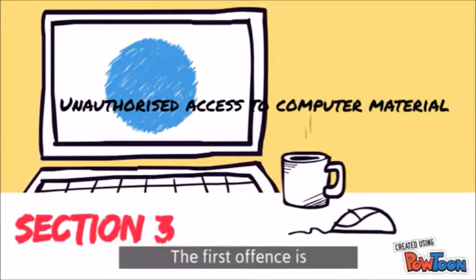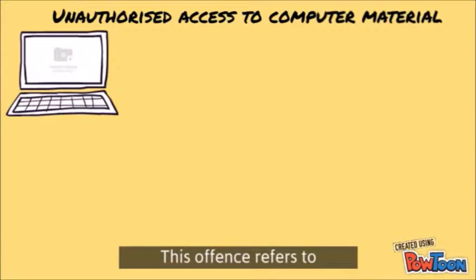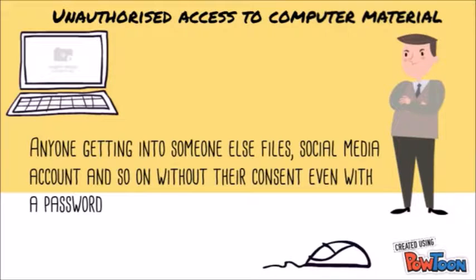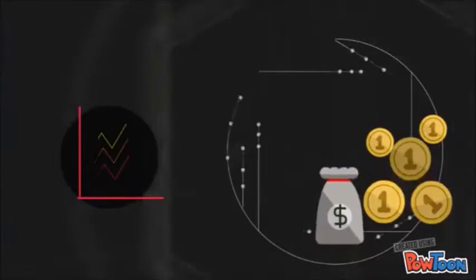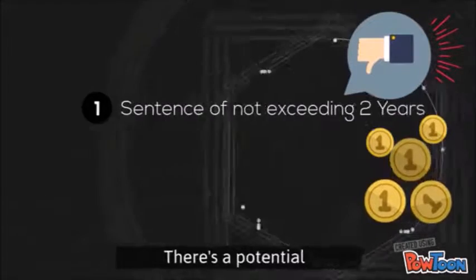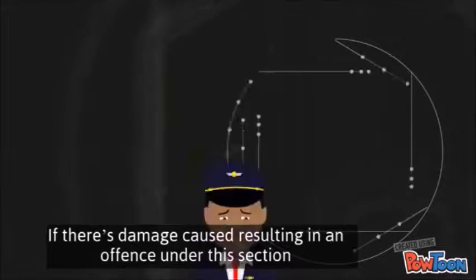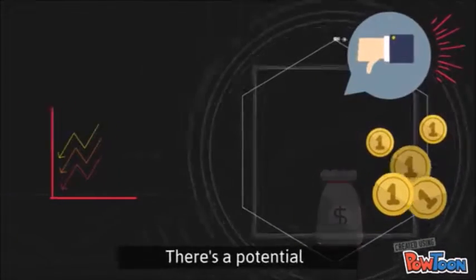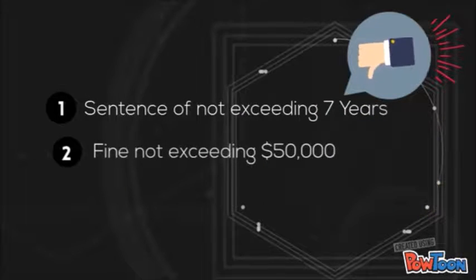The first offense is unauthorized access to computer material, Section 3. This offense refers to anyone getting into someone else's file, social media account, and so on without their consent, even with a password. If they are guilty of unauthorized access to computer material, there's a potential sentence of not exceeding 2 years and a large fine, or both. If there's damage caused resulting in an offense under this section, there's a potential sentence of not exceeding 7 years, or a fine not exceeding $50,000.